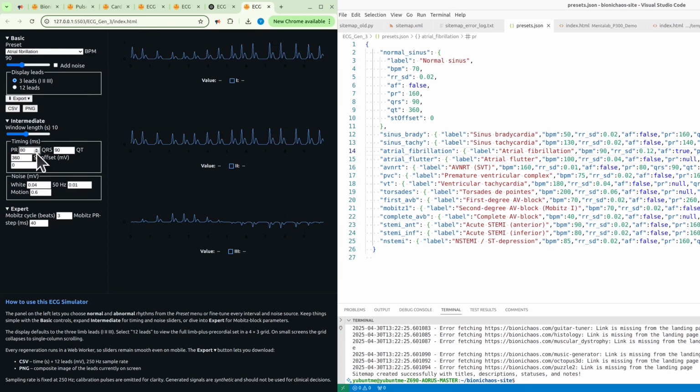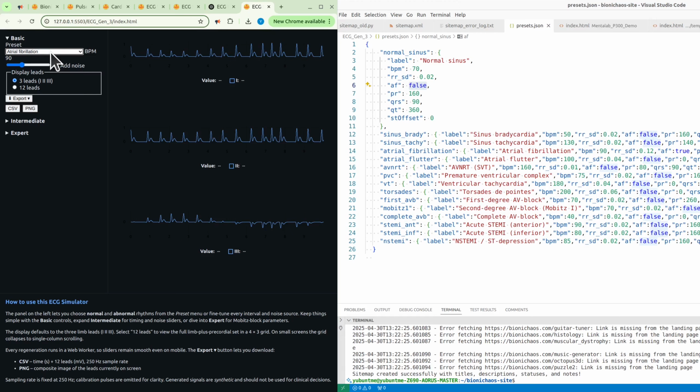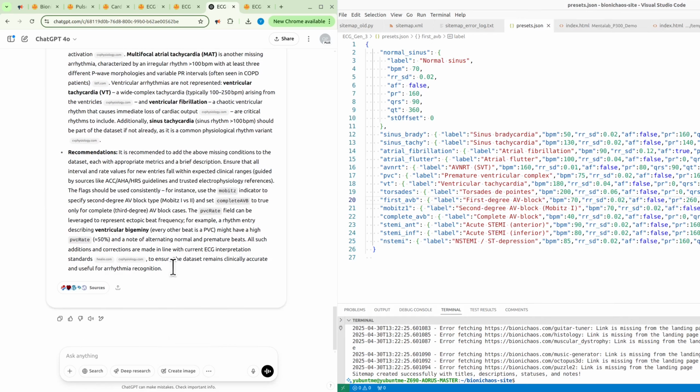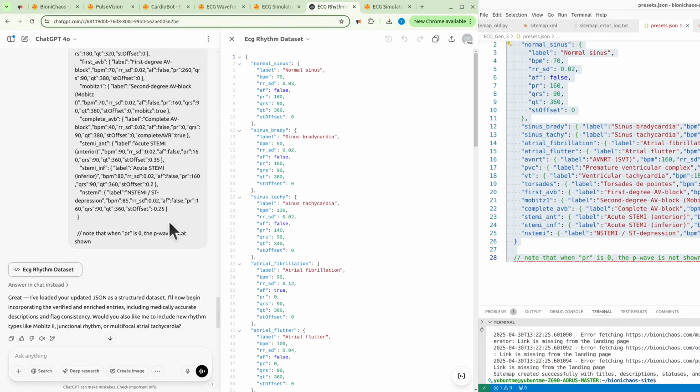Actually, if the P wave is totally not meant to be there, then we can have the PR timing set to 0. Which we kind of have to do, because if it's null, the default is used and the noise is set to be off. So this has essentially no P wave. I can't really say I'm an expert in this, even though we did this deep research. And to add the description as well.